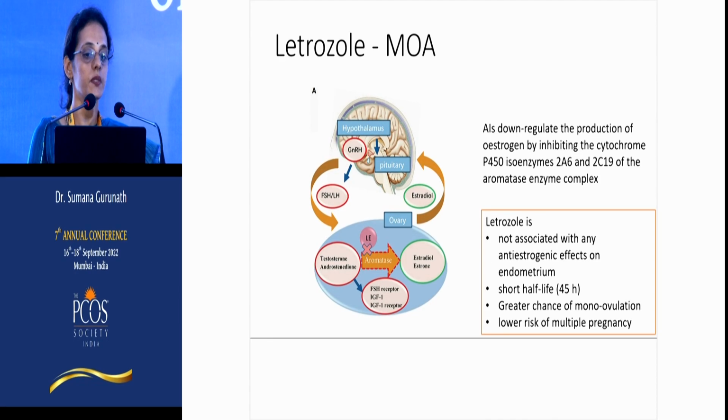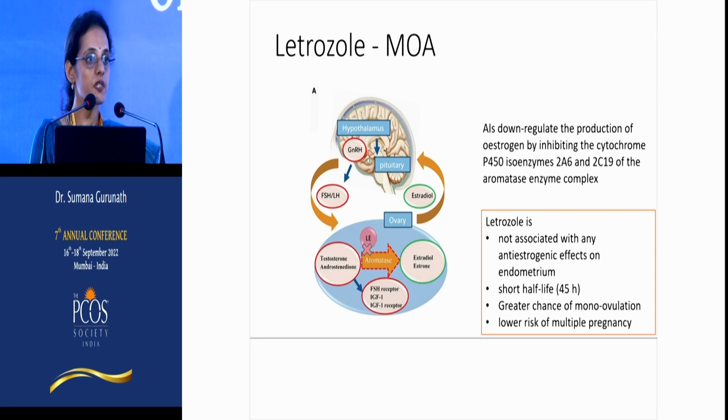Next is the aromatase inhibitors. So these mainly act by inhibiting the aromatase enzyme. So there are two repercussions. One is reduced conversion of testosterone to estradiol, and second is there is an increased accumulation of intraovarian androgens, which in turn is supposed to make the follicles more responsive to FSH.